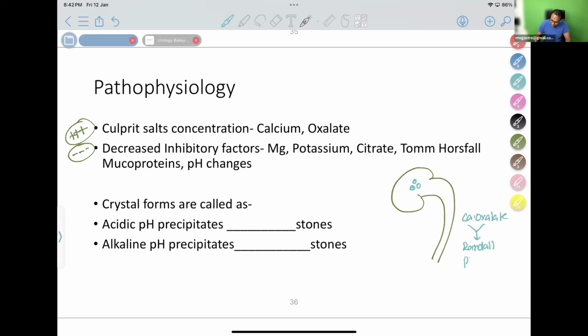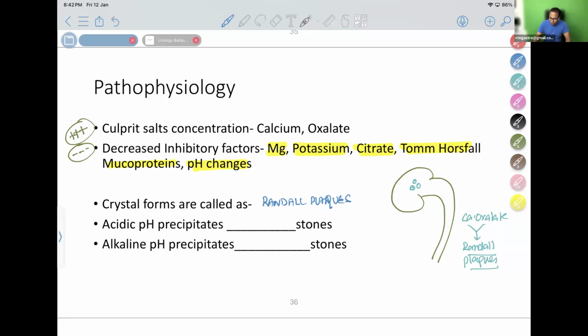Okay, they are called Randall plaques. So calcium and oxalate are two important reasons. It is decreased by some factors like magnesium, potassium, citrate, Tamm-Horsfall protein, mucoproteins, pH changes. These are inhibitory factors. Crystal forms are called Randall plaques, like we call in the gallbladder micelles. Here it is Randall plaques, which will together form stones.